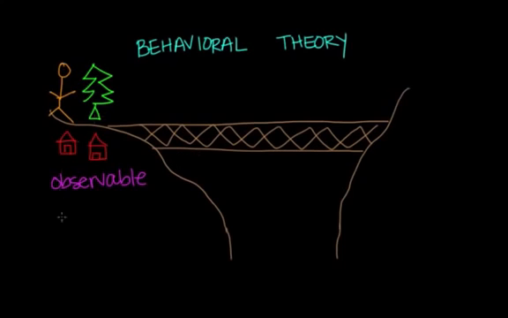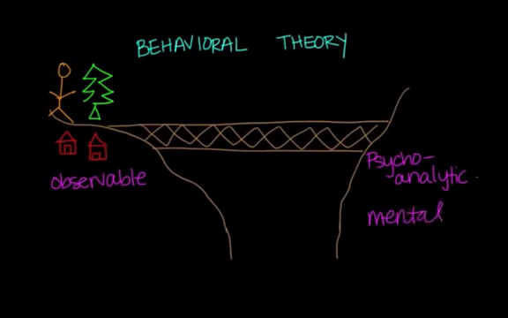So when looking at this, if this island right here is the behavioral theory, I guess we can say the psychoanalytic theory over here would be the most opposite, because this theory focuses on mental behavior rather than observable behavior. And behavioral theorists don't care for theories that take thoughts and feelings into account.